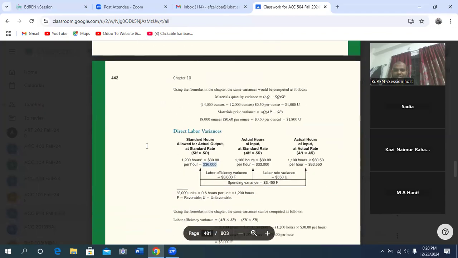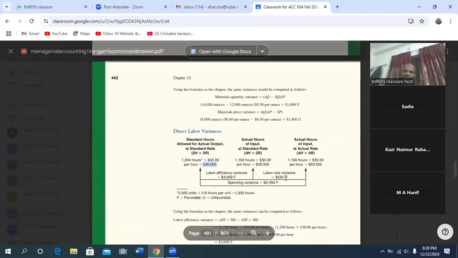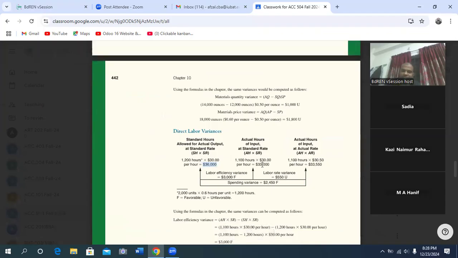So labor rate variance is 550 unfavorable. This is the difference between this one and this one, 550. The spending variance is favorable because 3000 is your favorable efficiency variance, and rate variance is 550 unfavorable. You deduct from the big one the smaller one, then you get the spending variance 2450 favorable. Have you got this? Yes, sir.